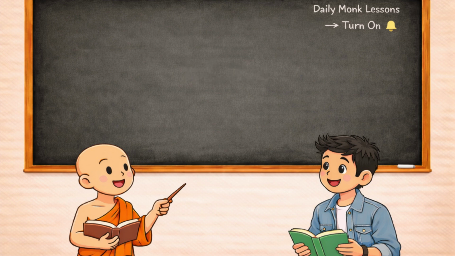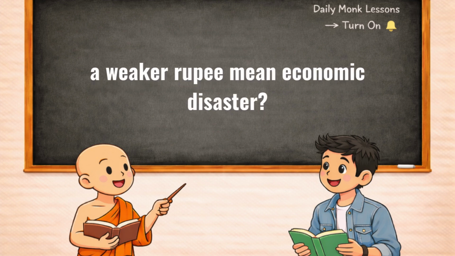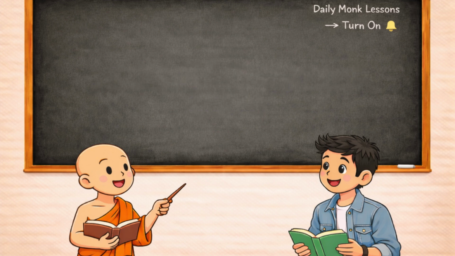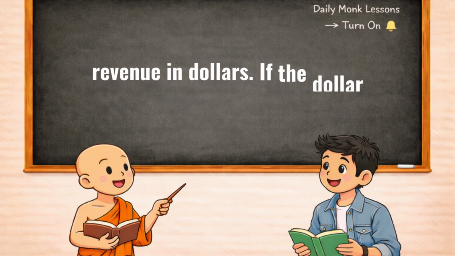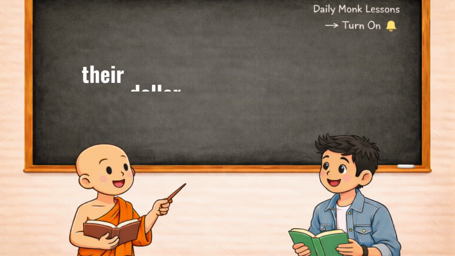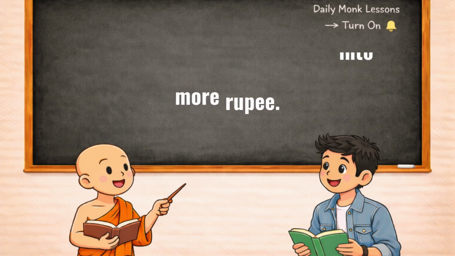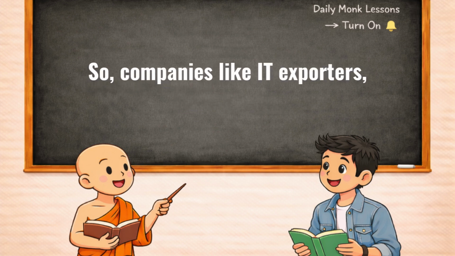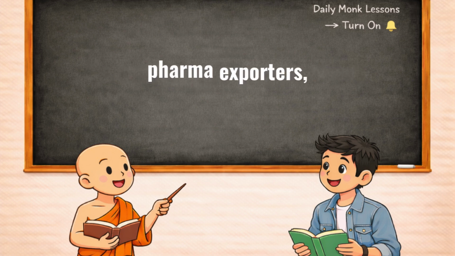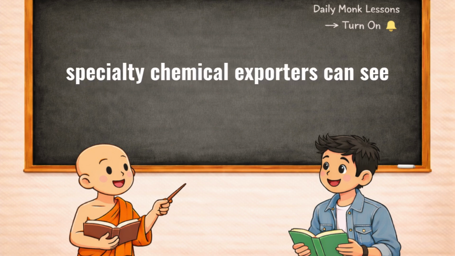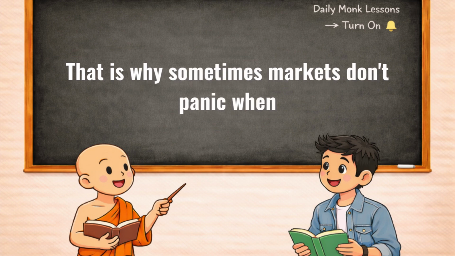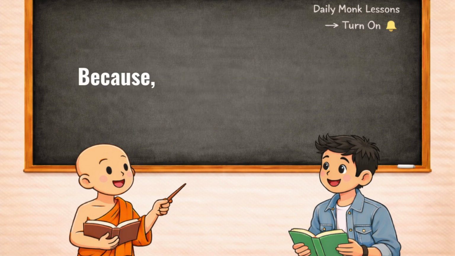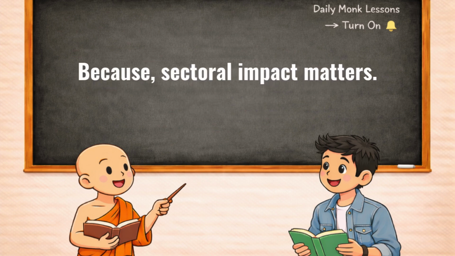But does a weaker rupee mean economic disaster? Not necessarily. A weaker rupee can actually benefit the exporters. Let's say an IT company earns revenue in dollars. If the dollar strengthens, their dollar earnings convert into more rupees. So, companies like IT exporters, pharma exporters, specialty chemical exporters can see margin support. That is why sometimes markets don't panic when the rupee weakens, because sectoral impact matters.